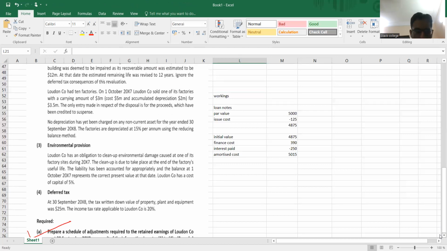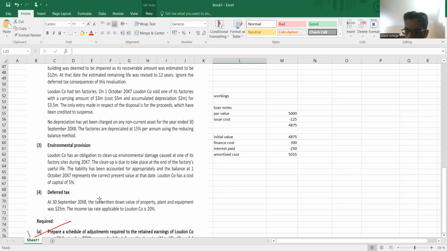At 30th September 20x8, the tax written down value of property, plant and equipment was 25 million. Tax written down value, TWDV, 25 million, and the income tax applicable is 20%.